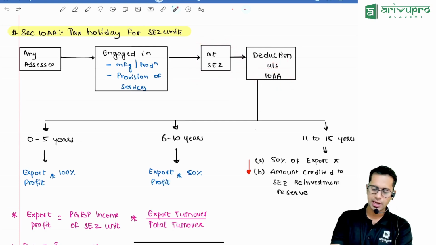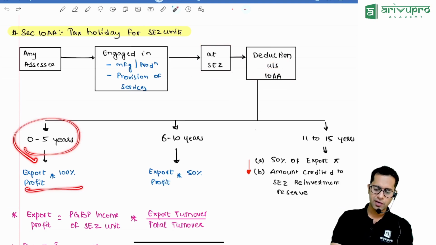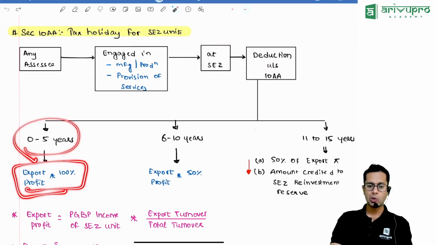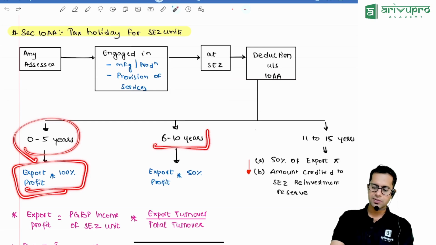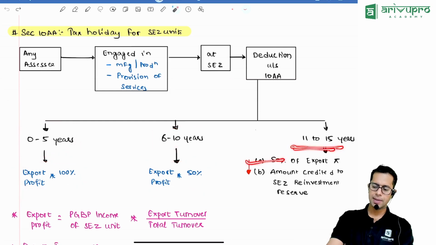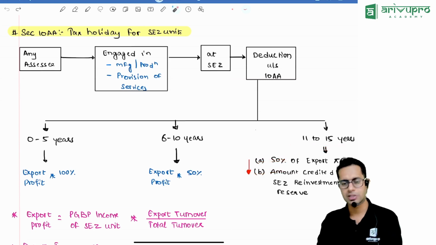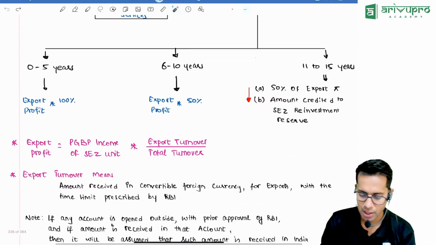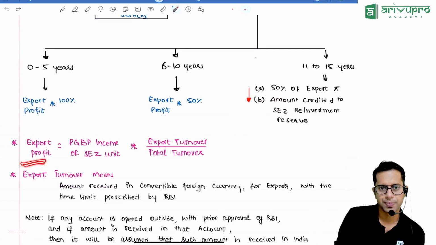How much deduction can I claim? For the first 5 years, whatever export profit you are earning into 100% you can claim. For the next 5 years, whatever export profit you are earning into 50% you can claim. For the last 5 years, you can claim 50% of export profit or amount credited to SEZ reinvestment reserve, whichever is less. Now, export profit is what, sir?